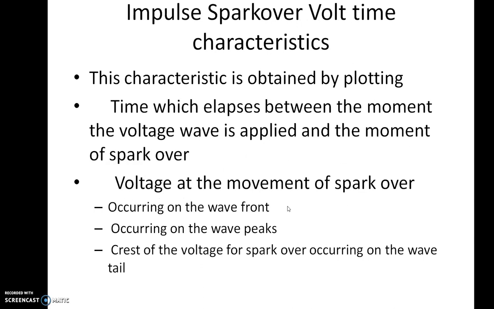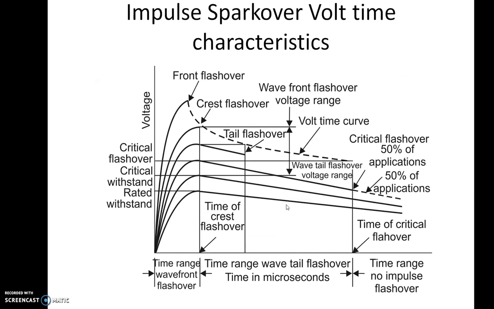So for that we have to understand something called volt time characteristics, or impulse spark over volt time characteristic. Now this characteristic is obtained by plotting the time which elapses between the moment the voltage wave is applied and the moment of spark over. Okay, so this diagram will explain it better.